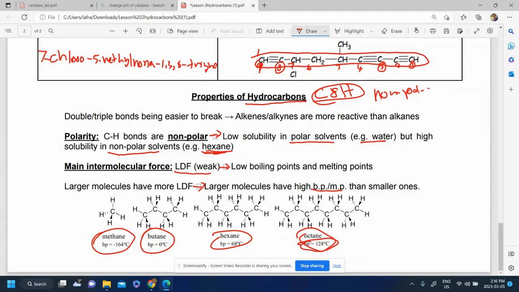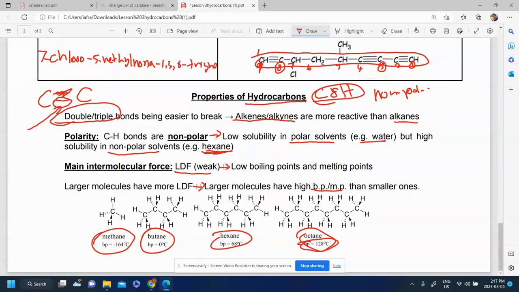The last thing you should realize about hydrocarbons is that they also have certain chemical properties. In general, alkenes and alkynes are more reactive than the alkanes, and that's because it's a little bit easier to break parts of the double bond and parts of the triple bond compared to just the single bond. So if you think about it, a single bond, yes, it's only one line. So you think, oh, shouldn't you break that more easily? Well, okay, yes, that makes sense, that logic, but don't forget the double bond is two lines. Okay. And so you have a strong line, and then the other line, you can break that.